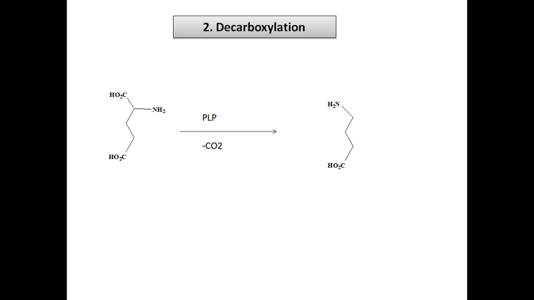Next, the role of PLP in decarboxylation. We know the mechanism for decarboxylation, hence here I will not give a mechanism. COOH, CH, NH2, CH2, CH2, COOH. When this molecule undergoes a decarboxylation reaction in the presence of PLP, there is elimination of CO2. This is a step down reaction, and we get NH2, CH2, CH2, CH2, COOH. Here one carbon unit is less than the starting. This is a decarboxylation reaction. In your notebook, write the whole mechanism for this decarboxylation reaction.